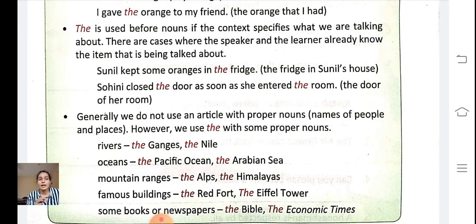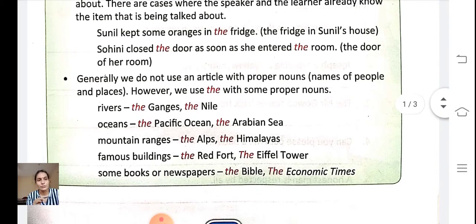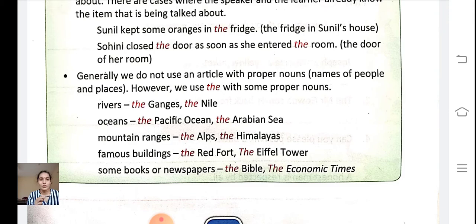Rivers: the Ganga, the Nile. Oceans: the Pacific Ocean, the Arabian Ocean. The word the is also used before the names of some famous places, buildings, statues and books. We use the before the holy books.